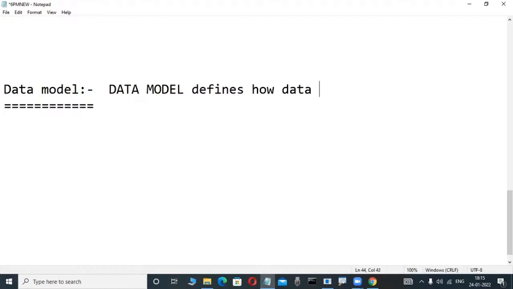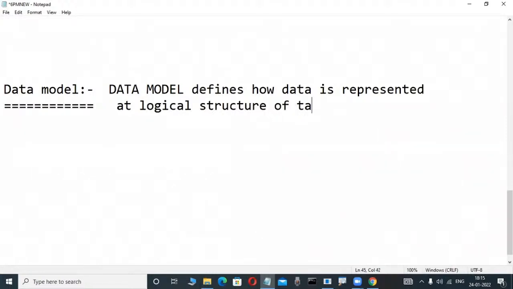at the logical structure of the database. How easy is that definition? Observe it here: the logical structure of the database. And now check it out on the screen. What is a logical structure?